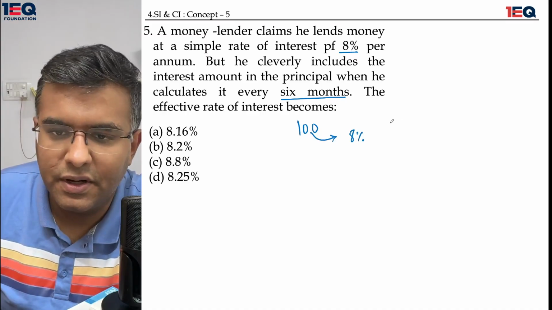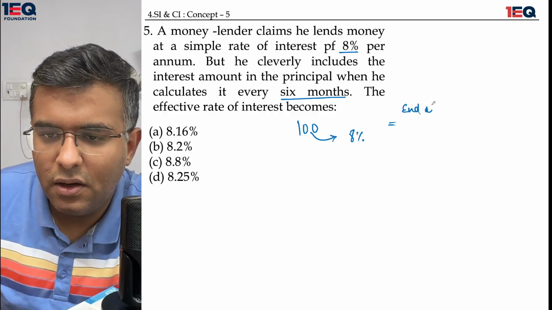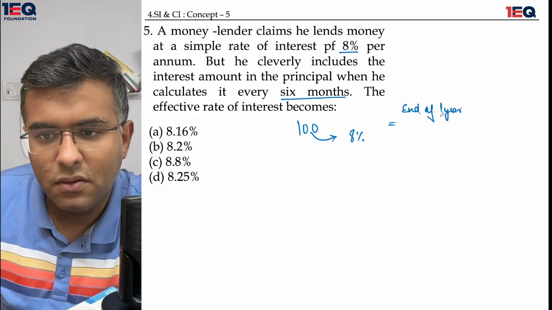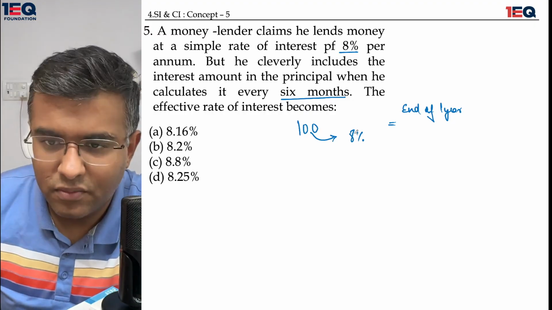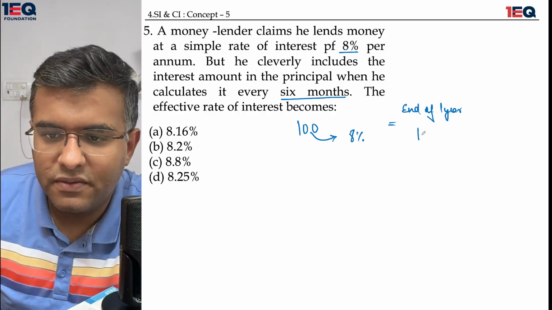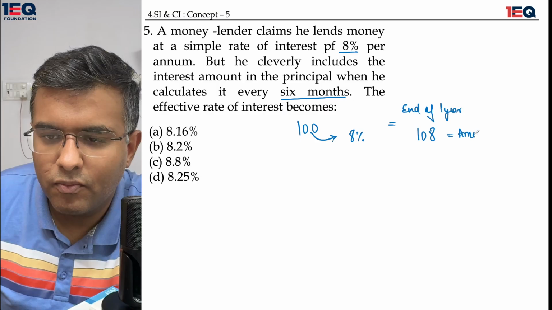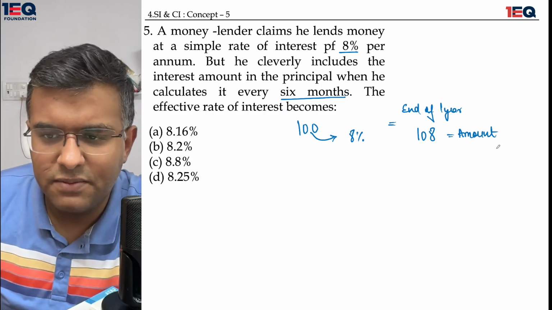If at the end of 1 year the money was asked to be returned, 8% interest per annum would have been supplied. That would have given me 108 as the amount of settlement.